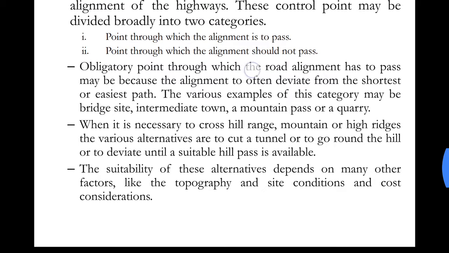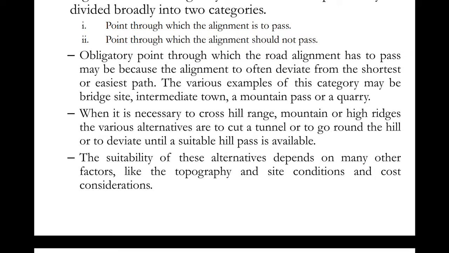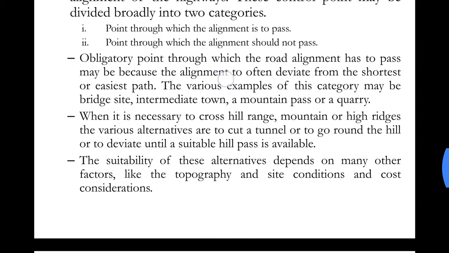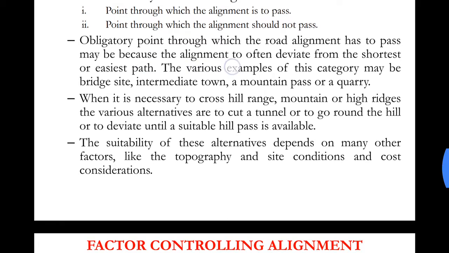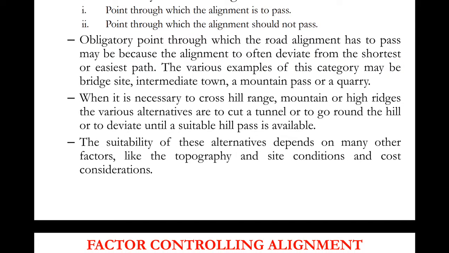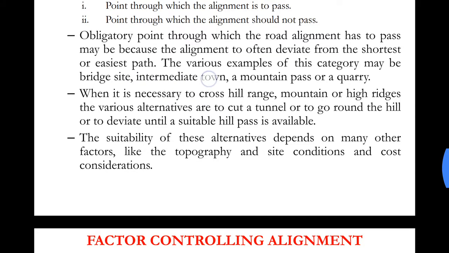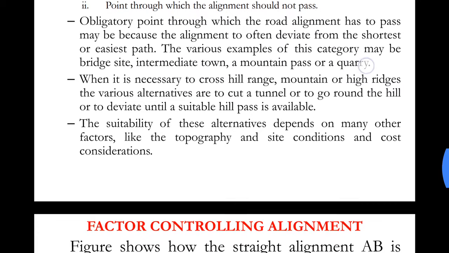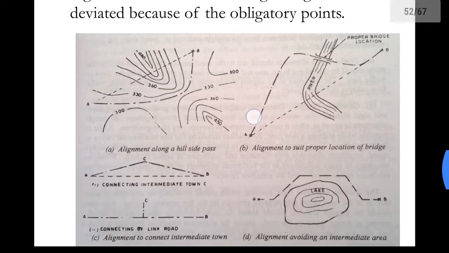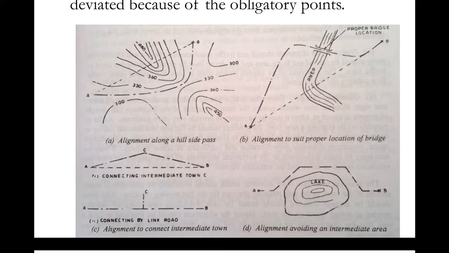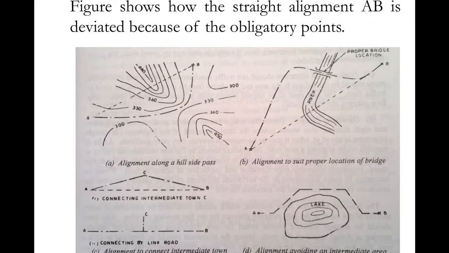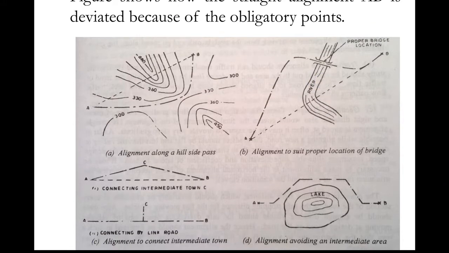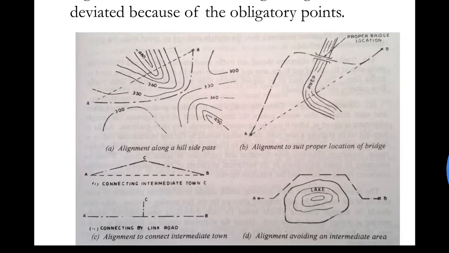Obligatory points through which the road alignment has to pass may be because the alignment would otherwise deviate too often from the shortest or easiest path. Examples of this category may be a bridge site, an intermediate town, a mountain pass, or a quarry. Considering this figure first, you can see a river over here, and there's a point A and a point B.